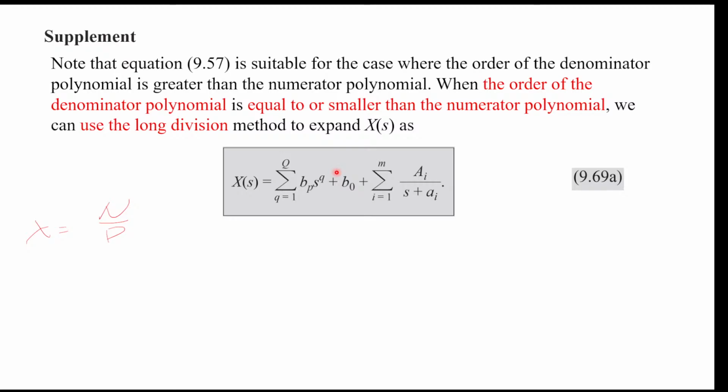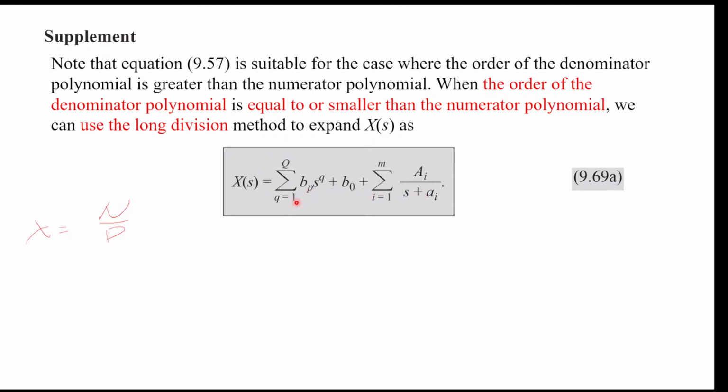So this was something we talked a little bit about, but didn't go into too much detail in chapter 4. This is what happens when our rational function has a higher order on the numerator than the denominator. If the upper polynomial has a higher degree than the lower polynomial, then you cannot do partial fraction expansion. In that case, we do the division first. We try to do long division between the upper polynomial and the lower polynomial.